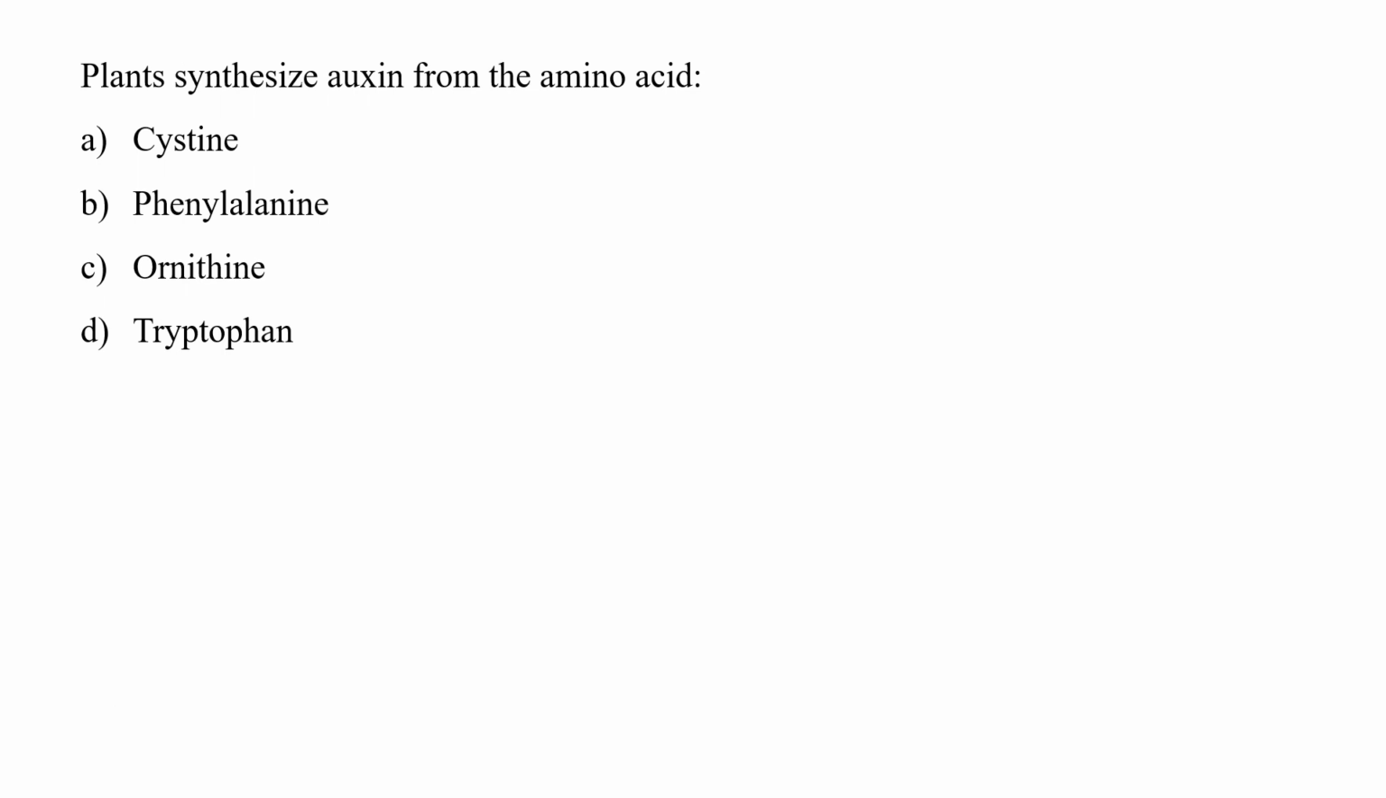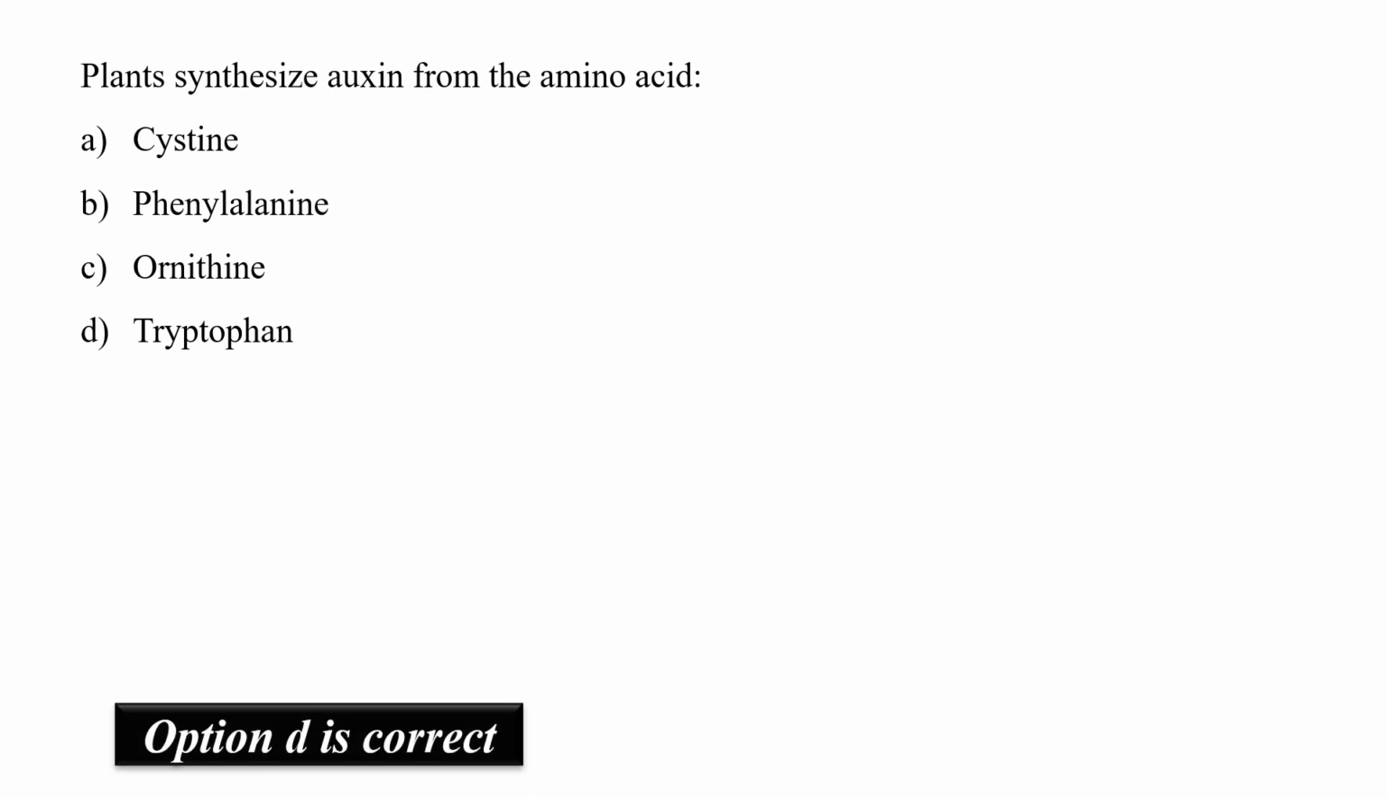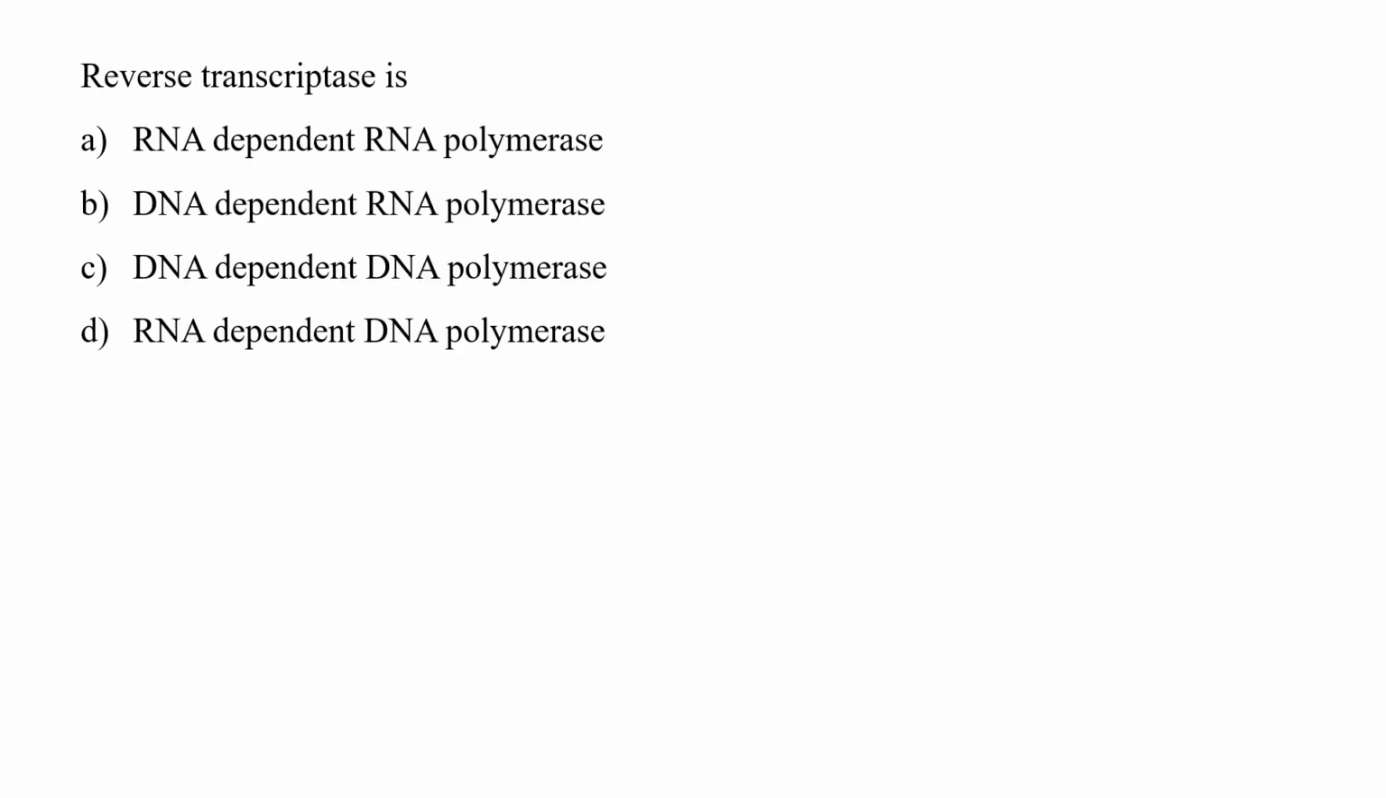The question is, plant synthesize auxin from the amino acid. Options are cysteine, phenylalanine, ornithine and tryptophan. So the auxin in the higher plants is indole-3-acetic acid, that is IAA. Plant synthesizes auxin from the amino acid, that is tryptophan, through several pathways. So our correct option is D, that is tryptophan.